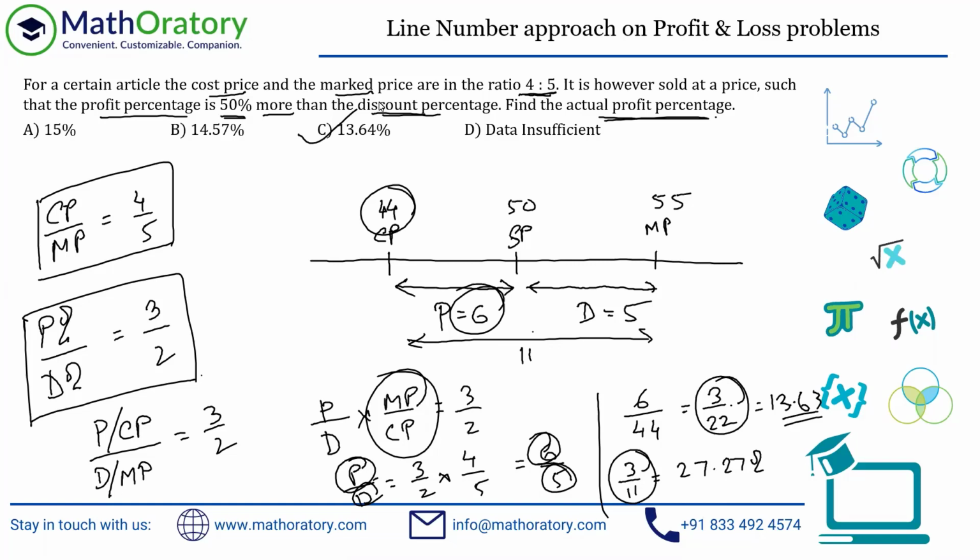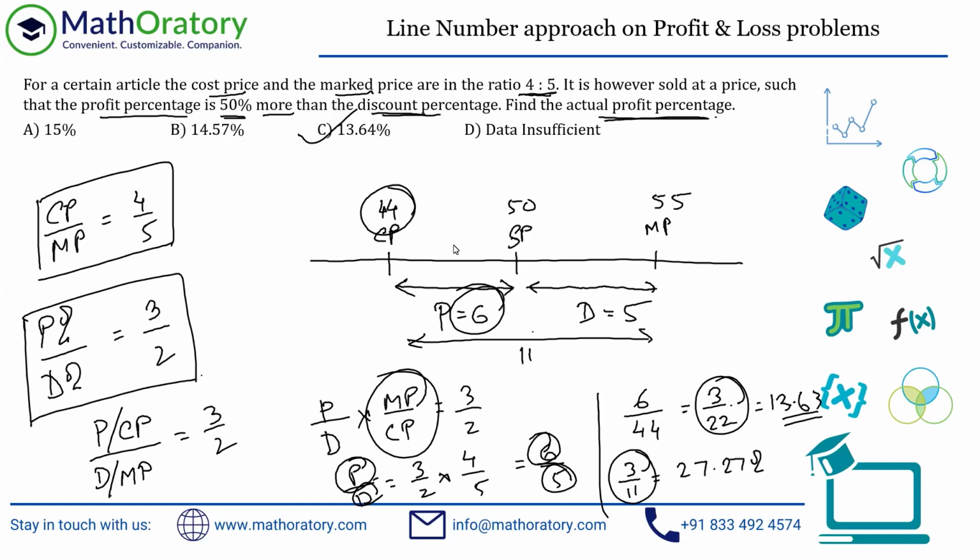So that's it for this problem. I hope you understood this line number approach. It's very fast, actually. A lot of different questions, whenever you have everything related in terms of ratios and percentages, these kinds of questions, just try to use this line number. Relate the CP, SP, and MP properly. Only in the case where it's a loss will these two things switch over. So SP will go on the left side and CP will go on the right side, and that's it.